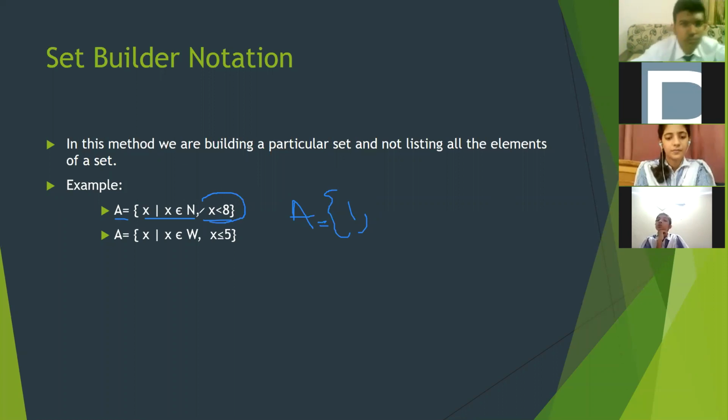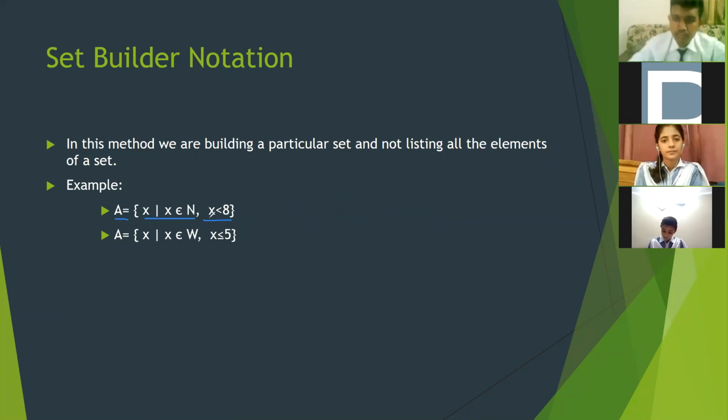Here x is less than 8, that means the elements are less than 8. Less than 8 means, is 8 included or not? 8 is not included. Very good. So I have to stop at 7. This defines which kind of set we are discussing, and after the comma we are discussing the limitations.